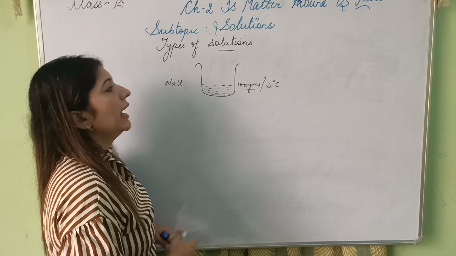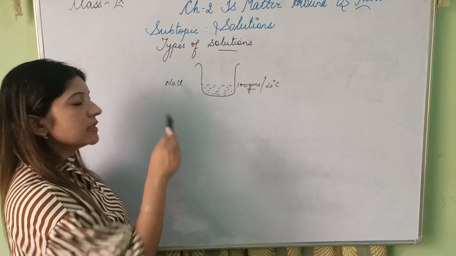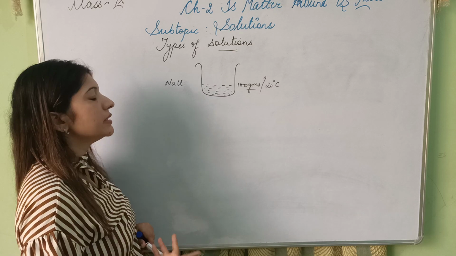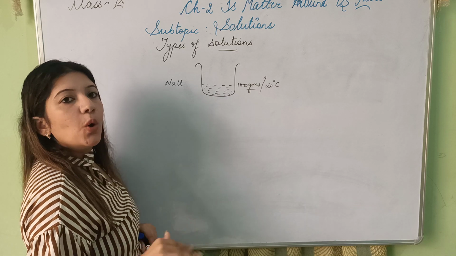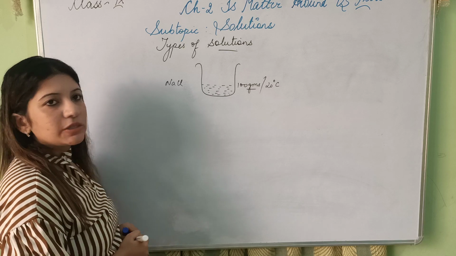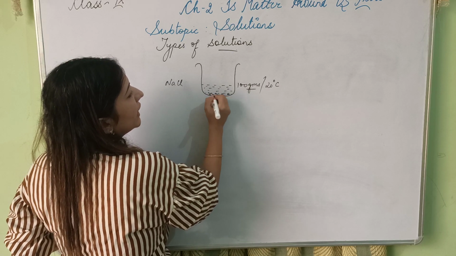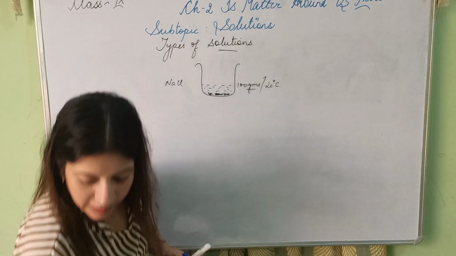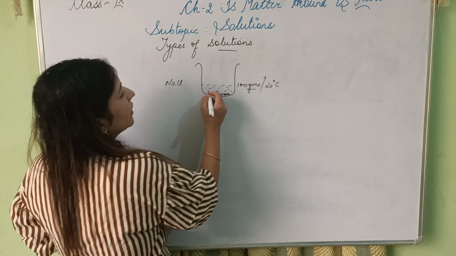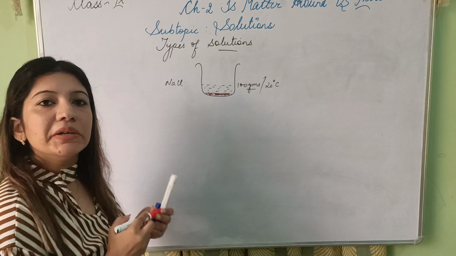I again add 1 spoon of NaCl in this water. It again gets dissolved. I will continue the process till no more NaCl gets dissolved and I can see it depositing here. This means no more solute can be dissolved in it.